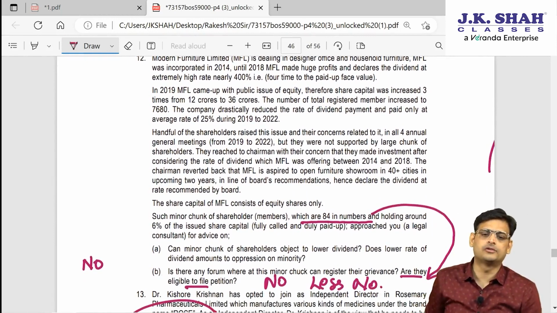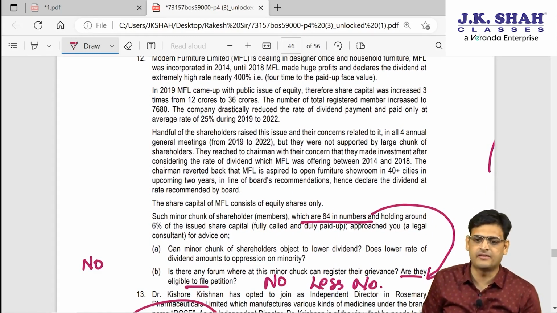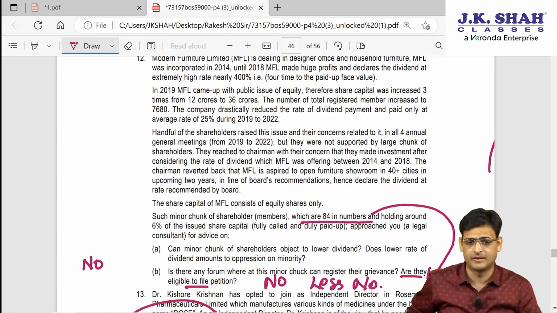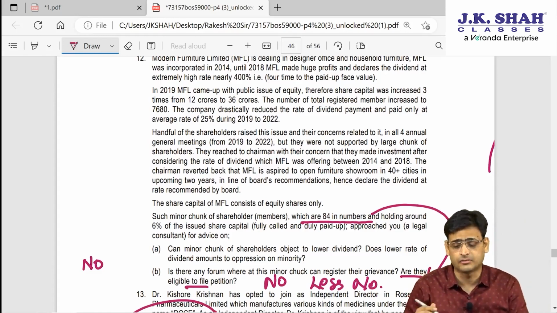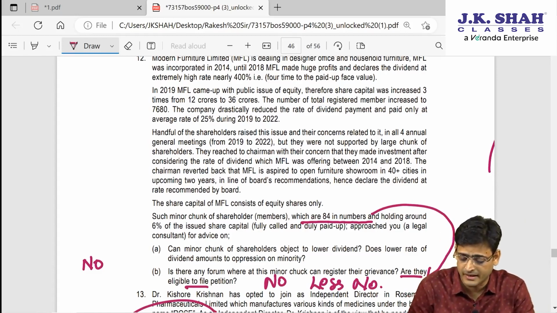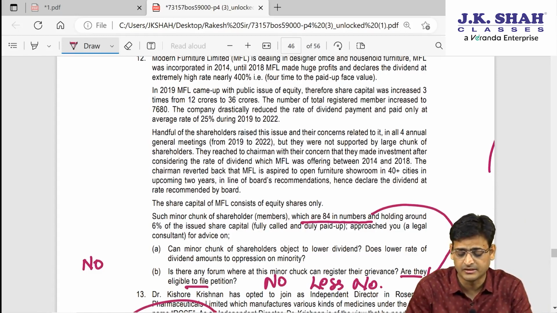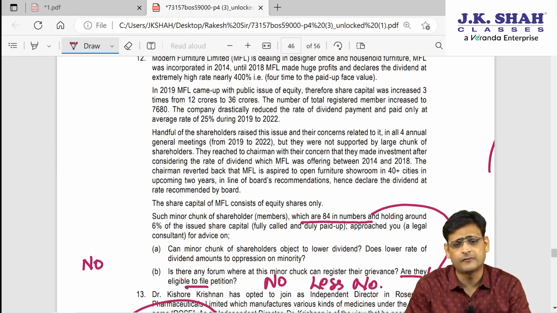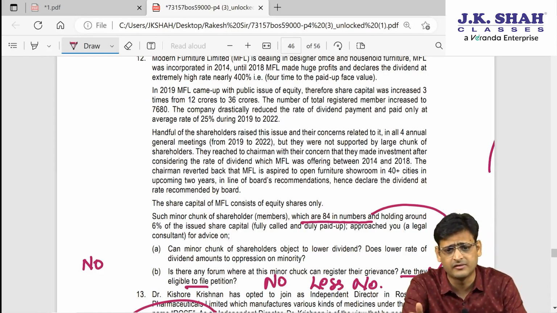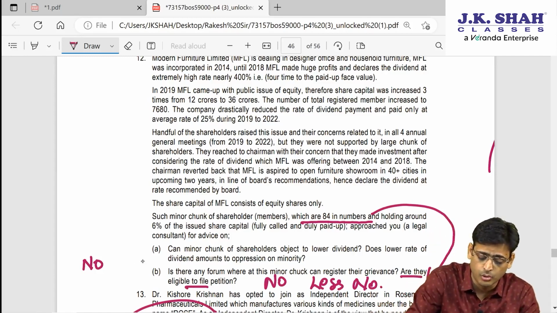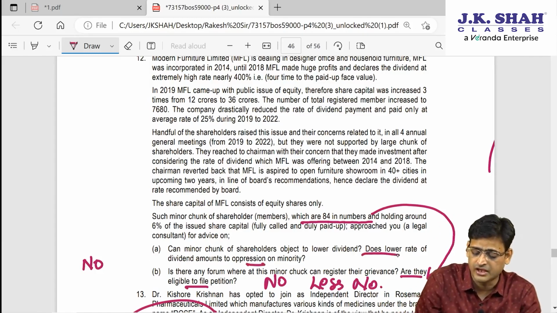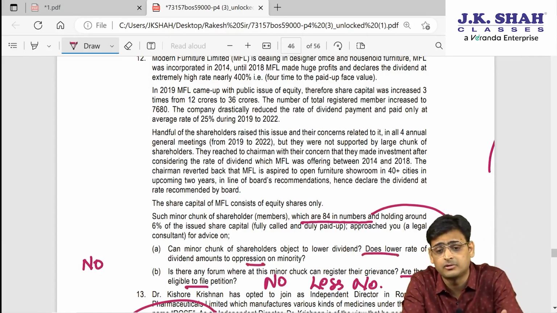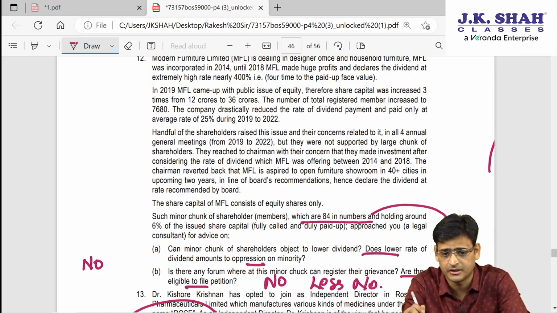Okay friends, when you have read the question, you must have realized this question is from oppression and mismanagement. Under this, the first question they are asking is whether the minority can ask for compensation for lower dividend. First of all, can I say that giving no dividend or less dividend does not amount to oppression. So this is neither oppression nor mismanagement, and hence on this ground no application can be made.